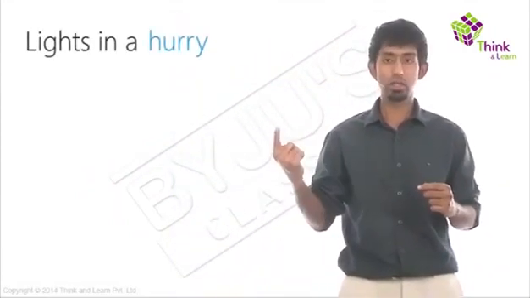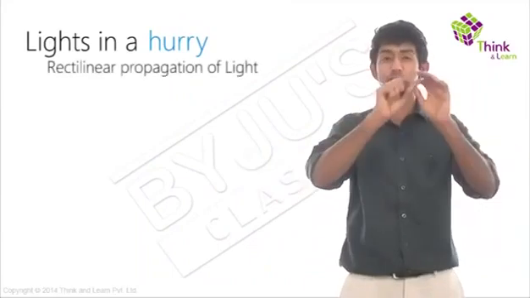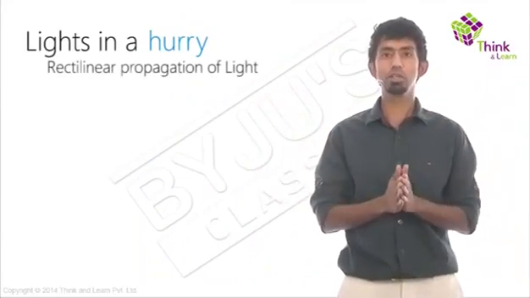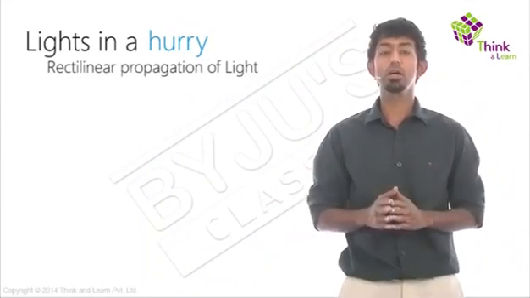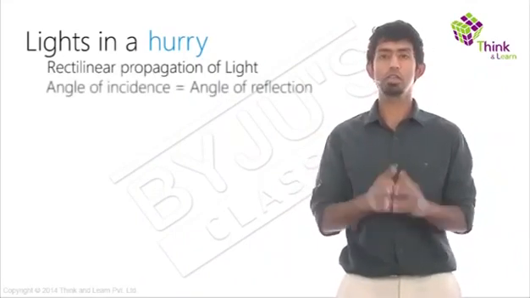of reflection. So if you notice something, till now, we've proved already that rectilinear propagation of light, or that light travels in straight lines, can be proved using just one assumption: light's in a hurry. And angle of incidence equals angle of reflection can also be proved using